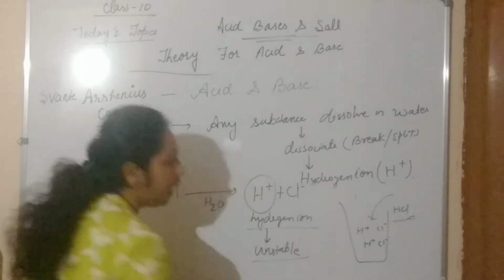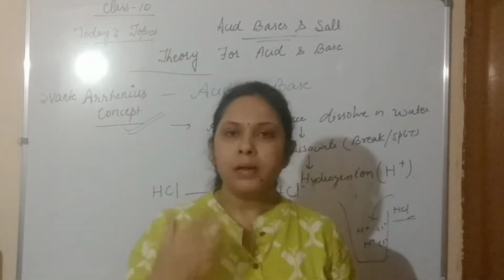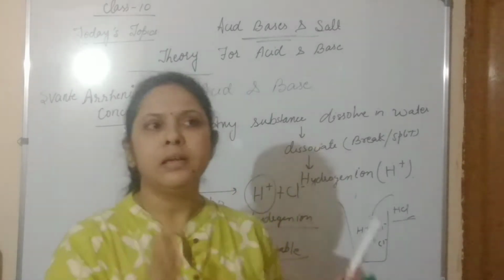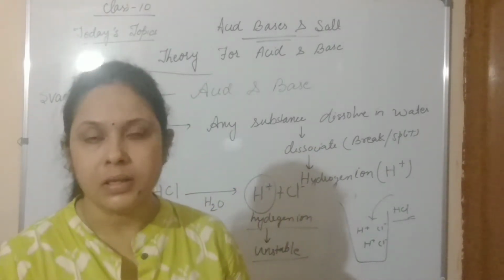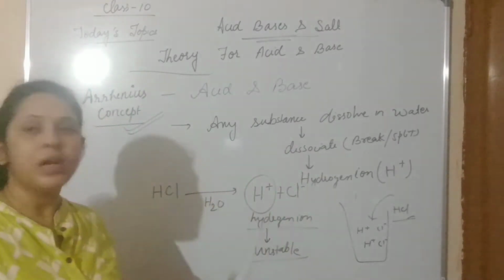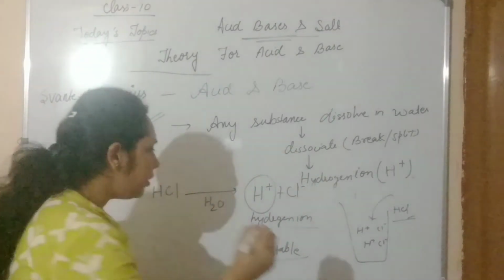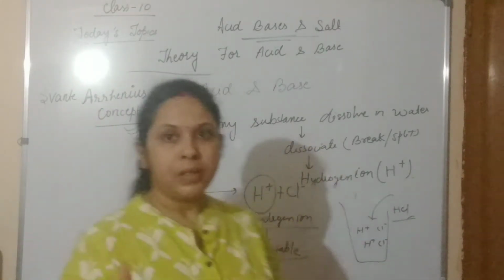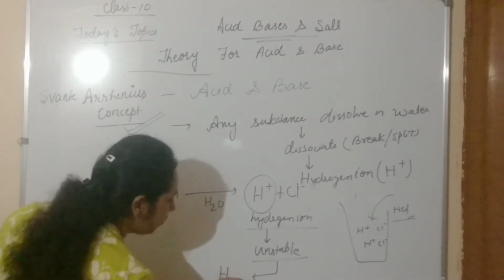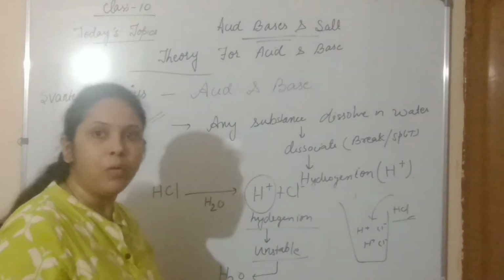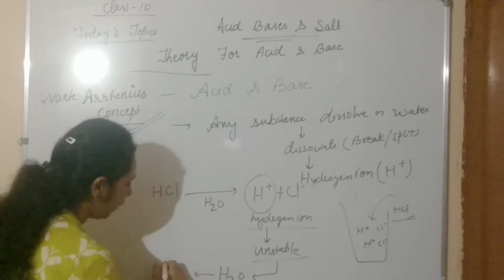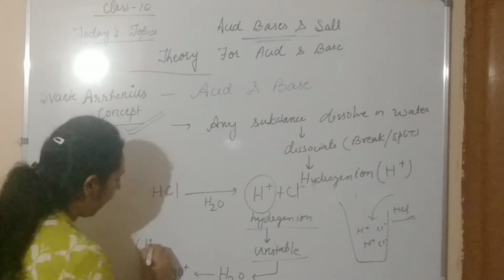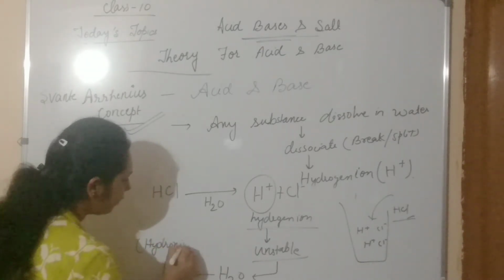Unstable means it tries to react with others. Due to this instability, it starts to react with water molecules and produces hydronium ion. What do we call it? Hydronium ion.